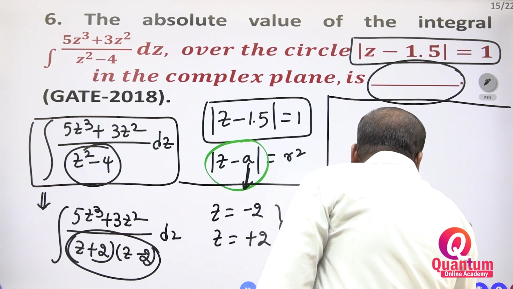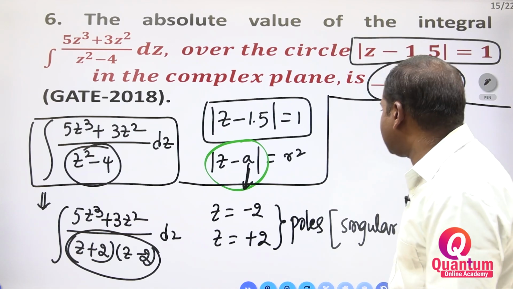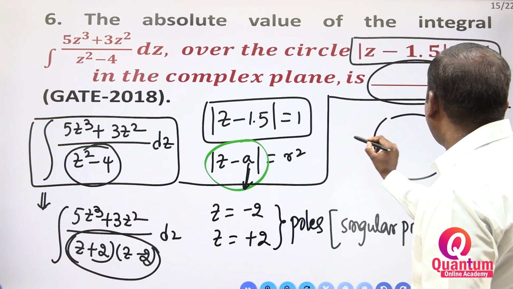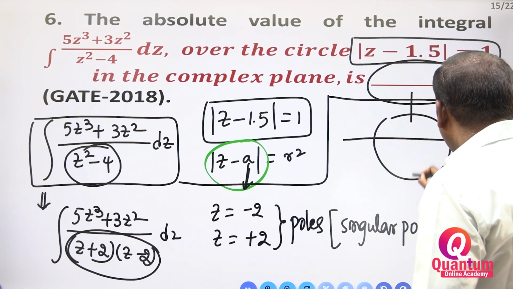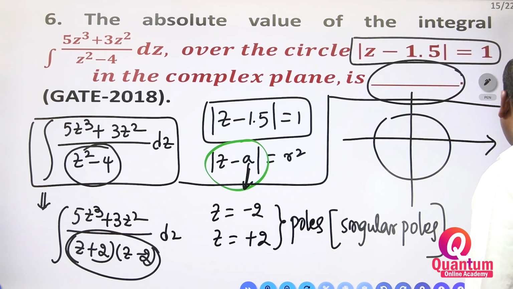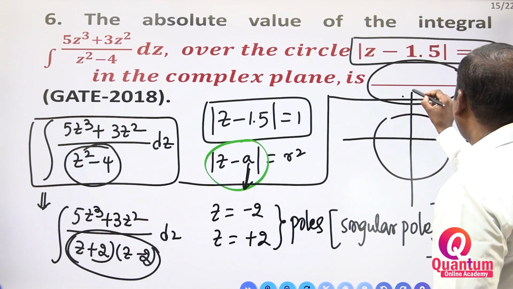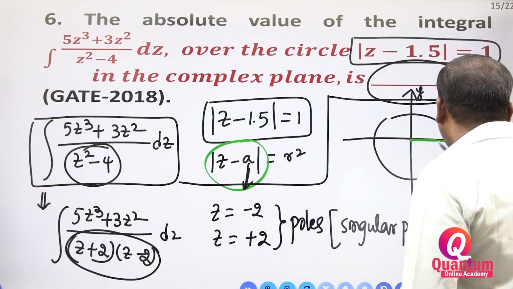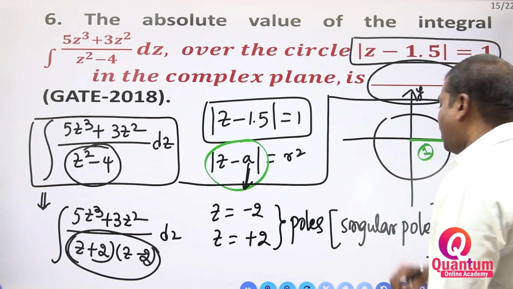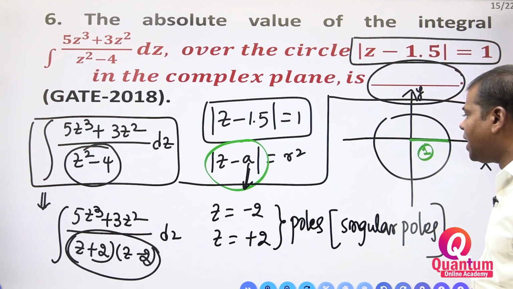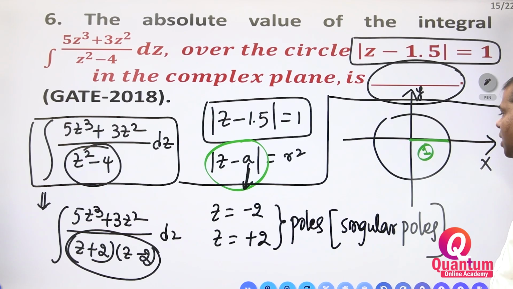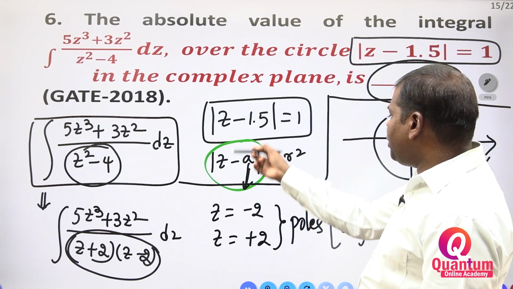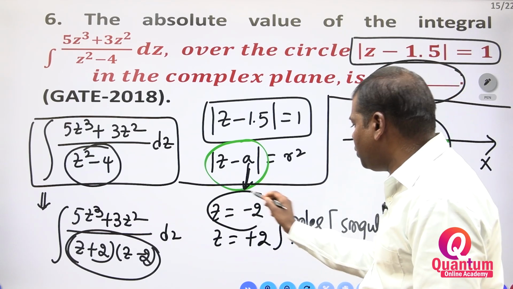But whenever the integration can exist, suppose you take here, this is a complex plane. From this complex plane, maybe you take the x-axis and the y-axis here. How much radius is there? That radius is 1. Suppose you take here, which one do you take first? The first root you have to take.